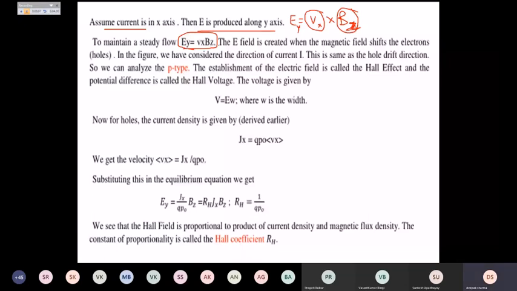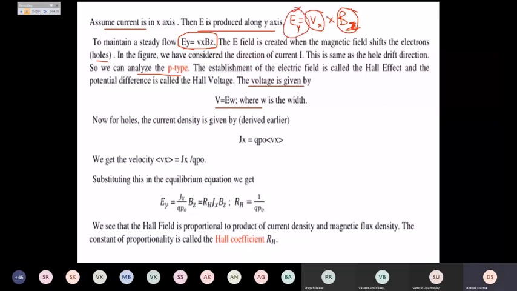Then the electric field is created when the magnetic field shifts the electrons or holes, right? That we have seen in the previous slide. For analysis of p-type material, we are taking the voltage which is developed. E is the electric field, which is V into B, and the Hall voltage which is developed is given by V equals E into W, where W is the width and E is the electric field developed along the y-axis.